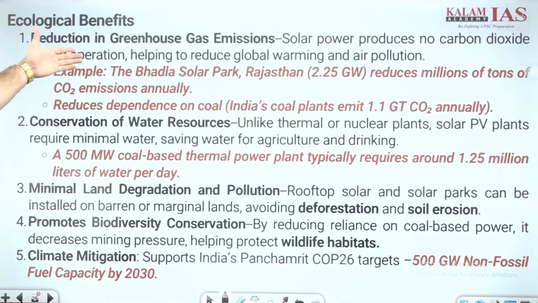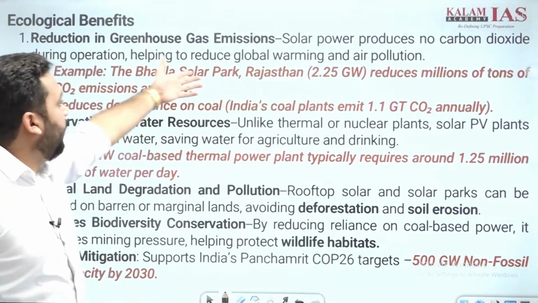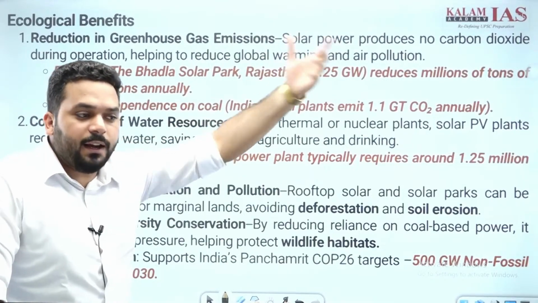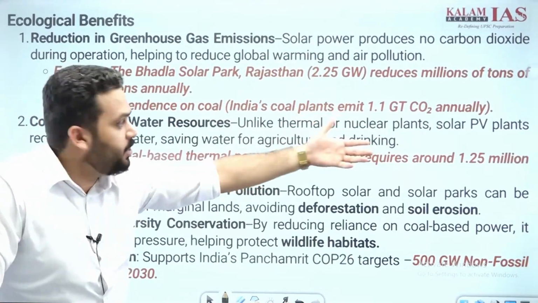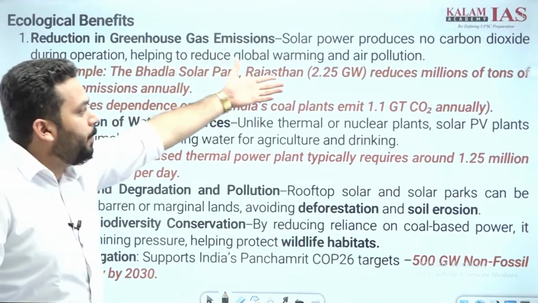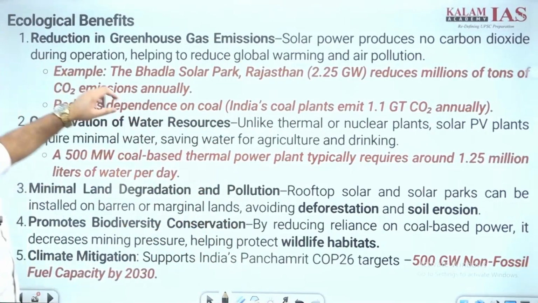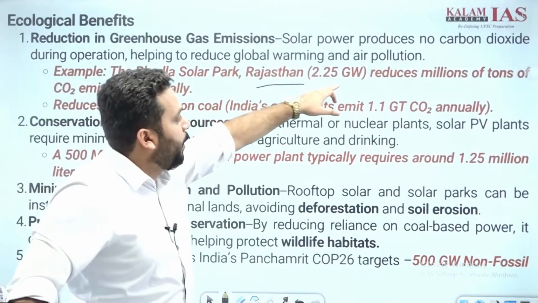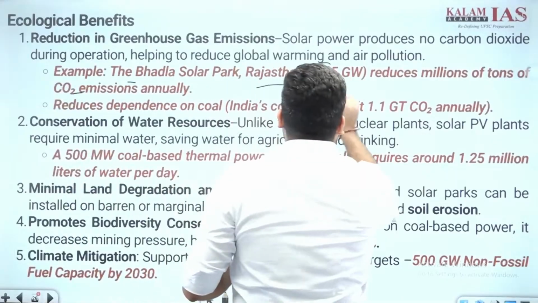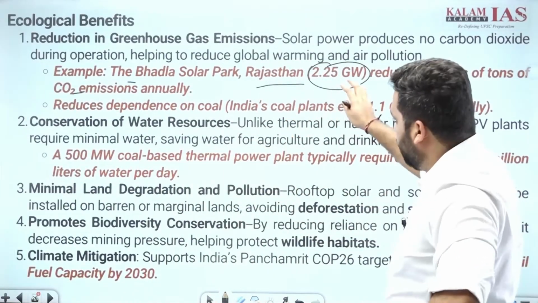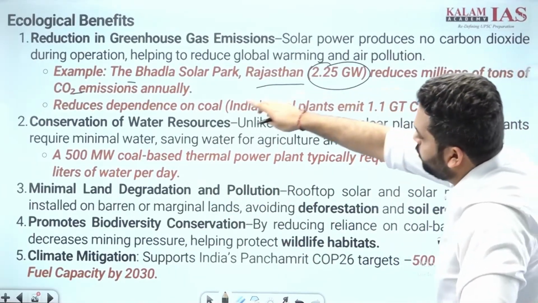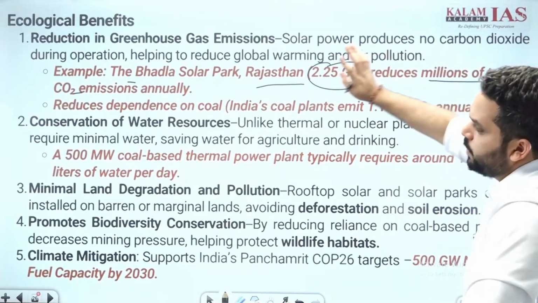Ecological benefits: reduction in greenhouse gas emissions. Among land, water, and air pollution that we discussed, air pollution is one: emissions. Solar energy produces no carbon dioxide during operation, helping to reduce global warming and air pollution. That is definitely right. Example: the Bhadla Solar Park, Rajasthan, 2.25 gigawatt, reduces millions of tons of CO2. If you don't remember this information, you can memorize it. This will definitely help you in substantiating other parts of answers, different answers. But you can write that the Bhadla Solar Power Plant reduces millions of tons of CO2 annually.